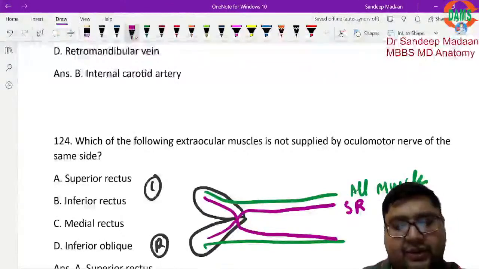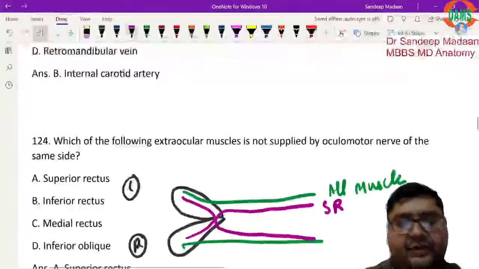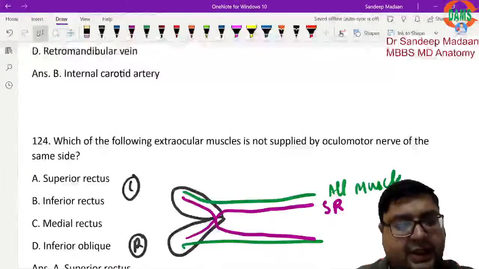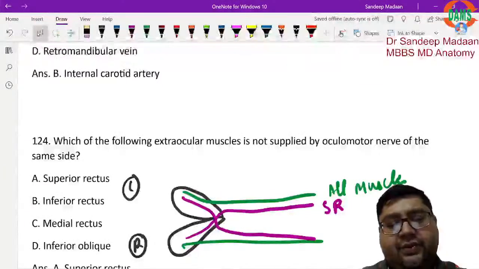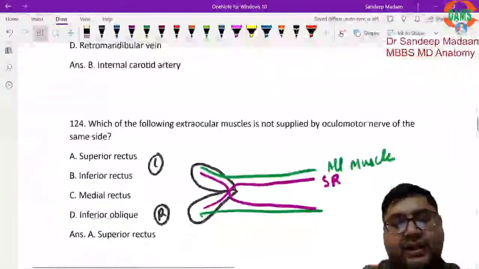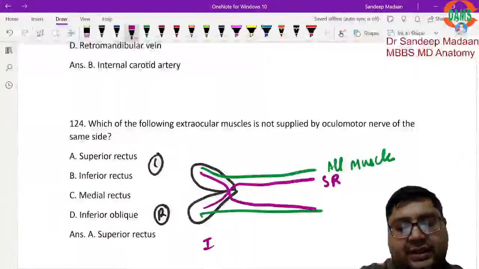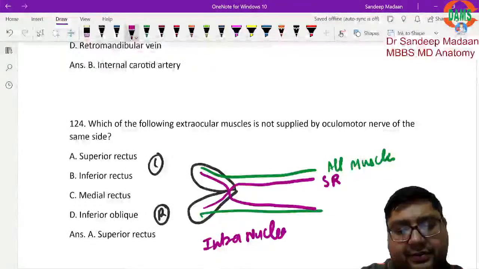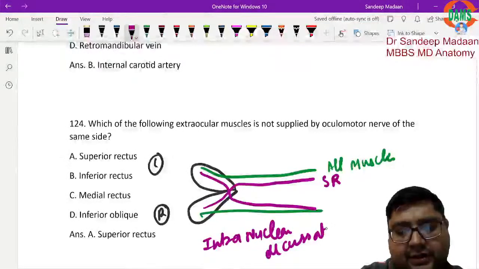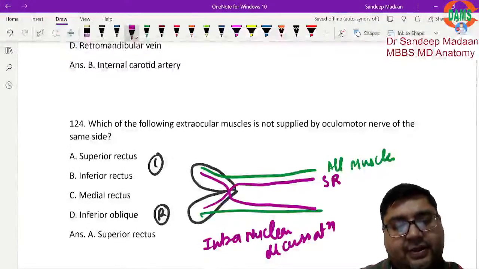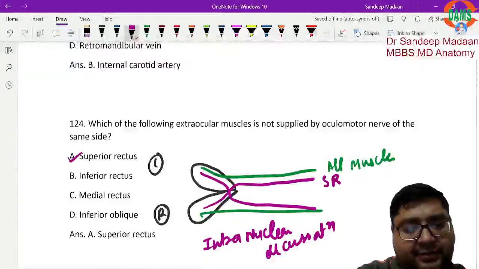That means we can say the fibers for the superior rectus particularly, they are getting decussate within the nucleus. This is called as intranuclear decussation. Okay, that's why answer will be A.